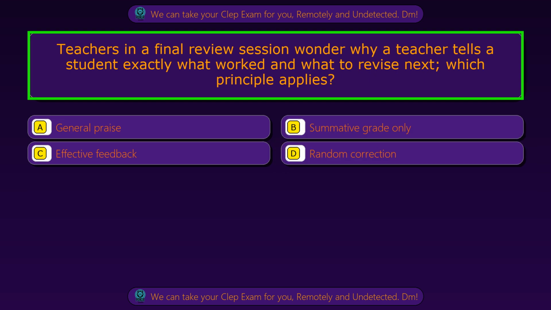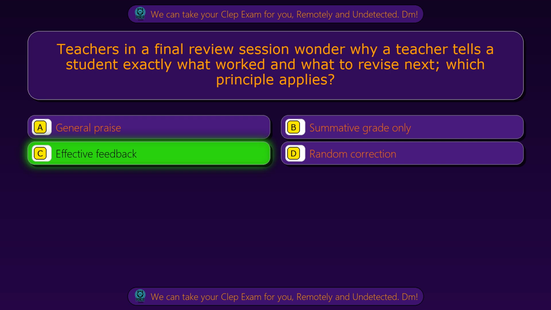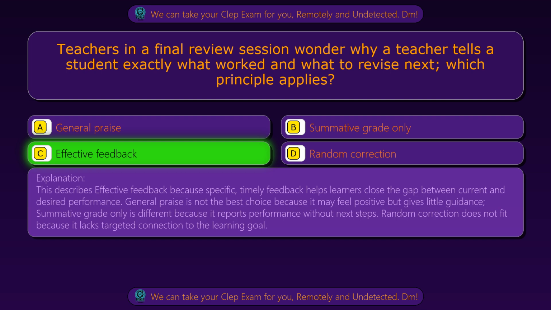Question 77. Teachers in a final review session wonder why a teacher tells a student exactly what worked and what to revise next. Which principle applies? Option A. General praise. Option B. Summative grade only. Option C. Effective feedback. Option D. Random correction. The correct answer is option C. Effective feedback. This describes effective feedback because specific, timely feedback helps learners close the gap between current and desired performance.